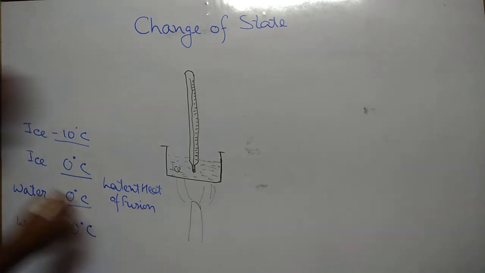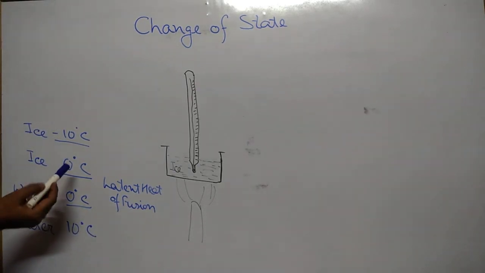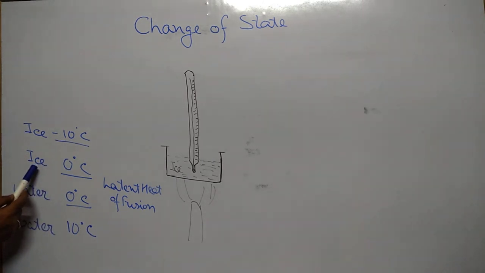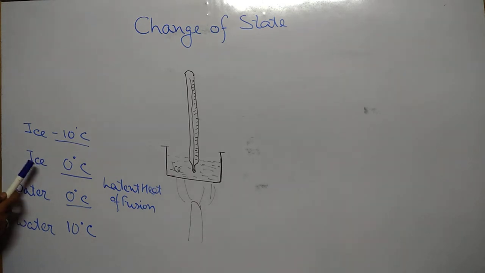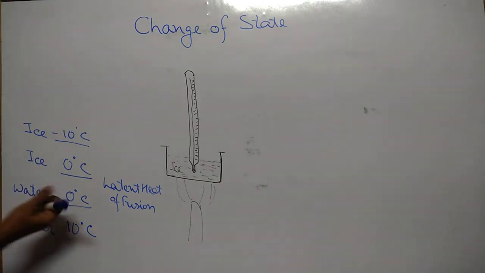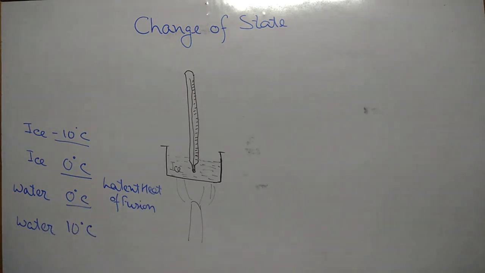What does it mean? Remember that extra amount of heat energy supplied to ice at 0 degree centigrade so that ice or solid converts itself into liquid at the same temperature, that extra amount of heat energy is known as your latent heat of fusion.